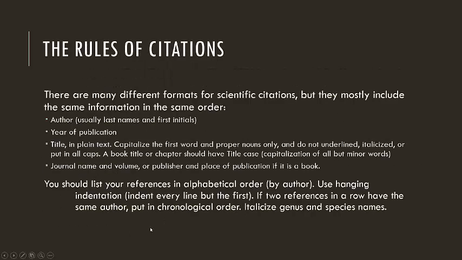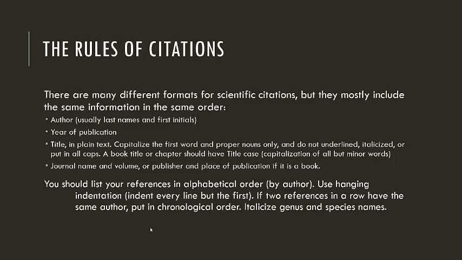So there are many different forms, but pretty much they all have the exact same order of information. You have the author, which is always the last name, and then typically the first initial. Journal of Ecology is gender neutral, so we always just put the first initial rather than the first name. The year of publication is second, because the way citations work is that you put the most important information first, and then you keep going forward.